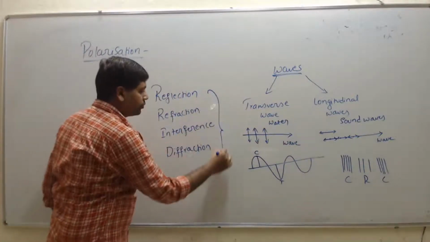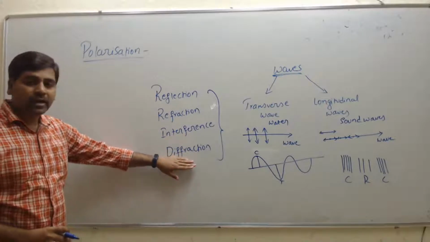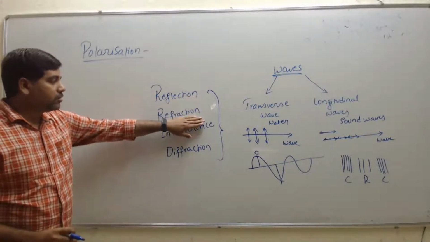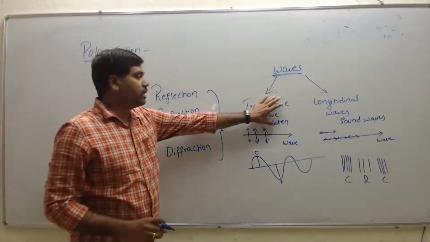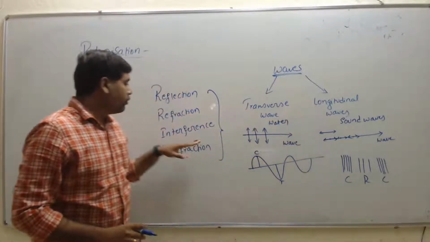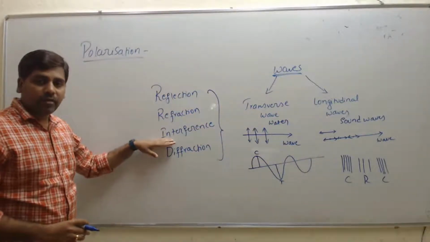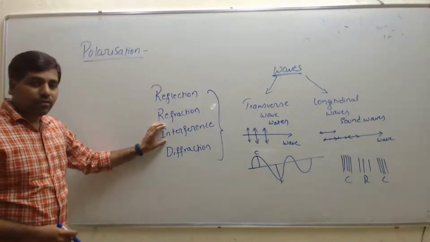We observe interference in sound waves, which we studied in class 11.